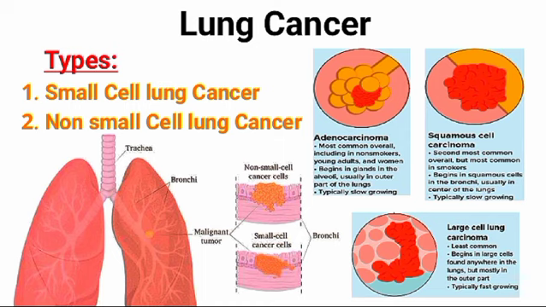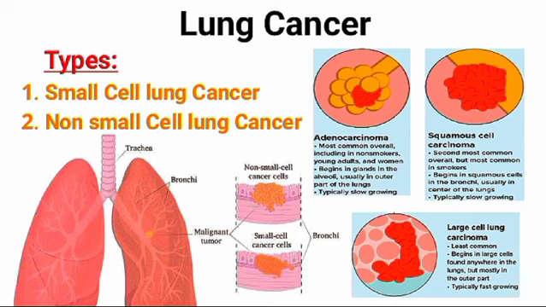Now, the second type is non-small cell lung cancer. About 80% to 85% of lung cancers are non-small cell lung cancer. The main subtypes of non-small cell lung cancer are adenocarcinoma, squamous cell carcinoma, and large cell carcinoma. These subtypes, which start from different types of lung cells, are grouped together as non-small cell lung cancer because their treatment and prognosis are often similar.